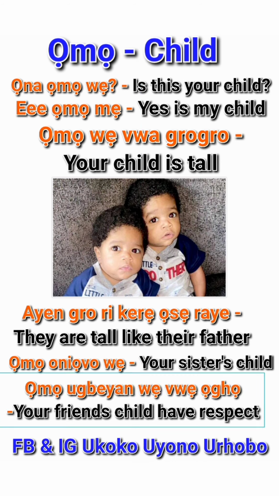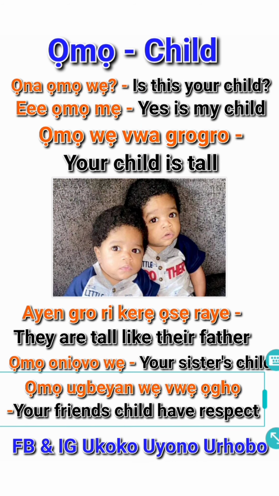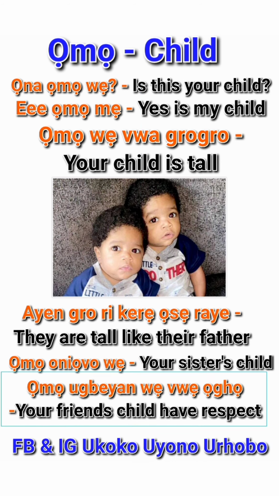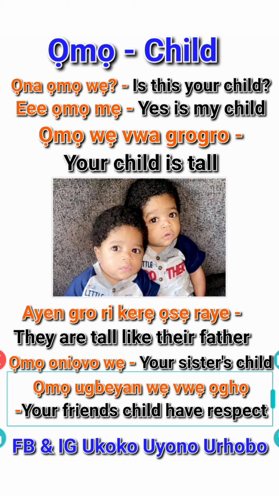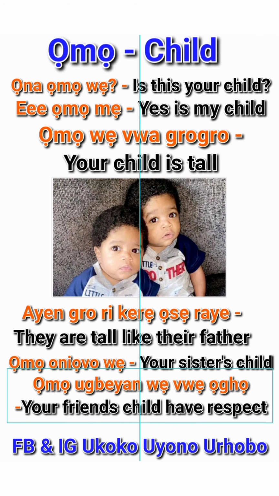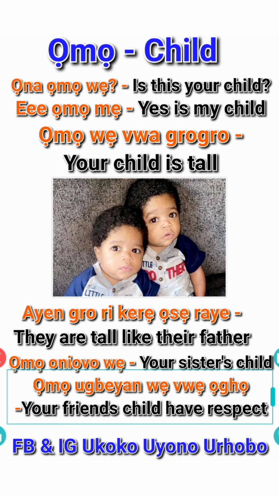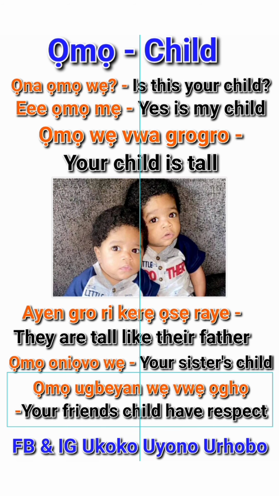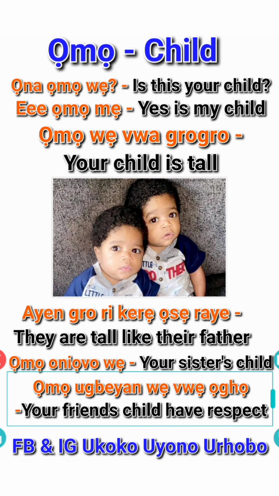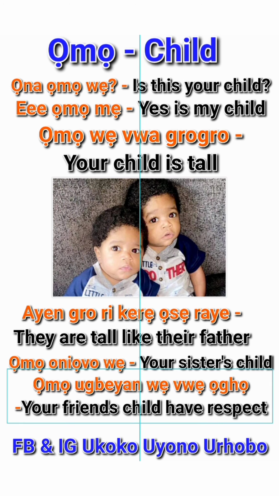Remember what I told you in my past tutorial? That when two vowels are close to each other, you silence one. For instance, you see ugbeyan ọghọ. Actually, the written Urhobo is ugbeyan ọghọ. That is correct. But in the spoken Urhobo, it sounds like ugbeyan ọghọ. You blend it with the o, because when two vowels are close to each other, you silence one. Ugbeyan ọghọ. Your friend's child has respect.